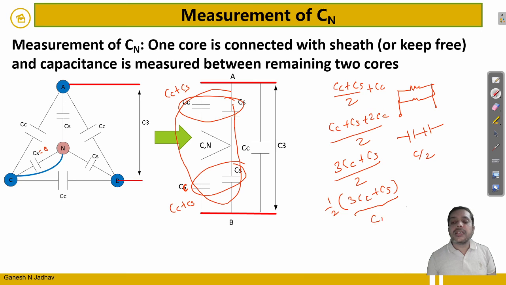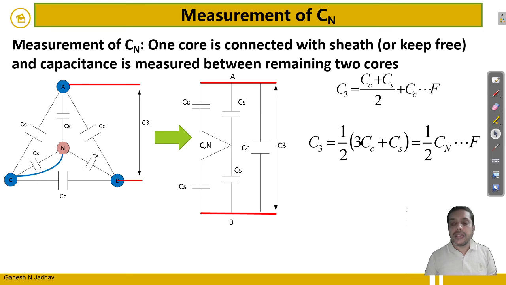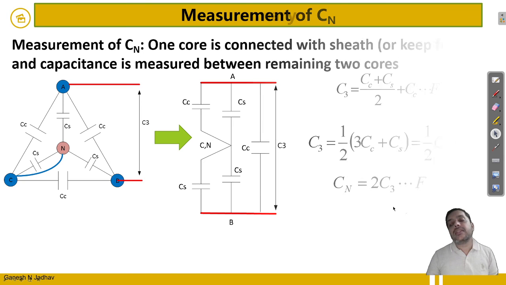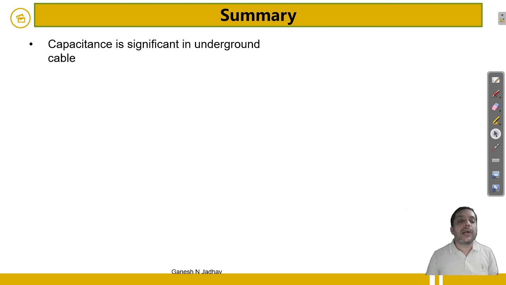This 3CC plus CS is nothing but your neutral capacitance. Suppose you measure C3, then the neutral capacitance Cn is equal to 2 times C3. So the same is given here: C3 is equal to (3CC plus CS) divided by 2, so it is one half of Cn. So Cn is equal to 2 times your C3. So this is how you can measure the core capacitance and sheath capacitance.